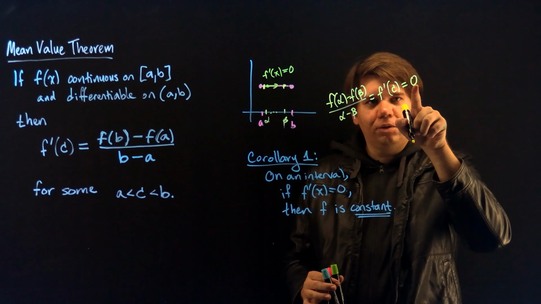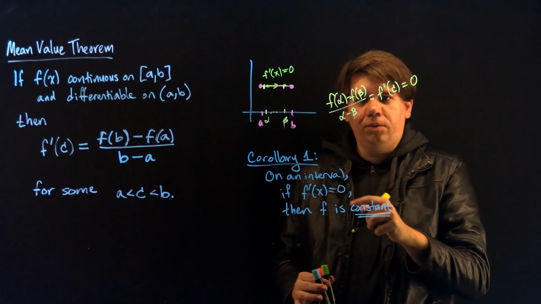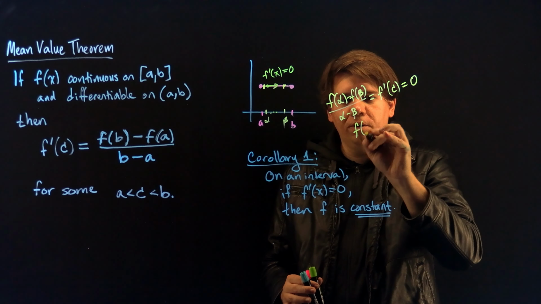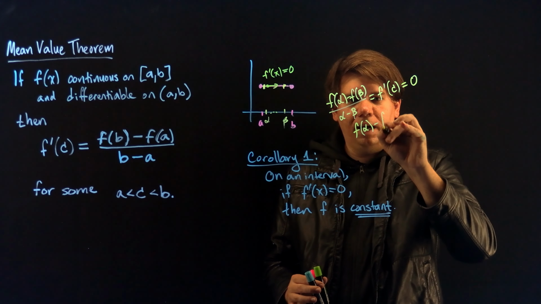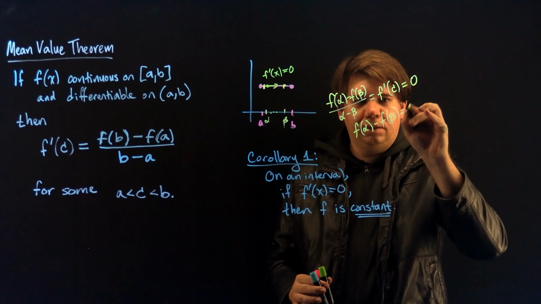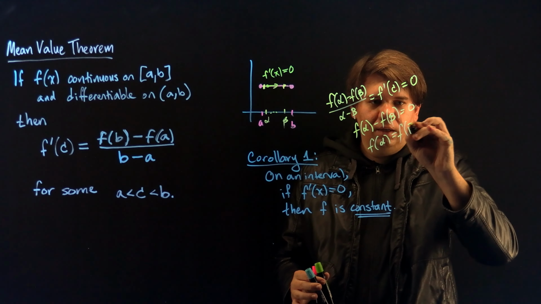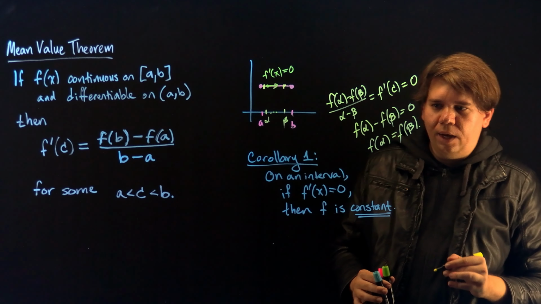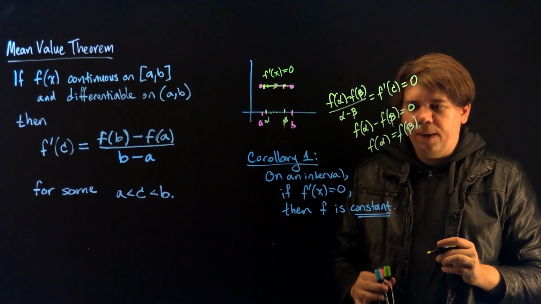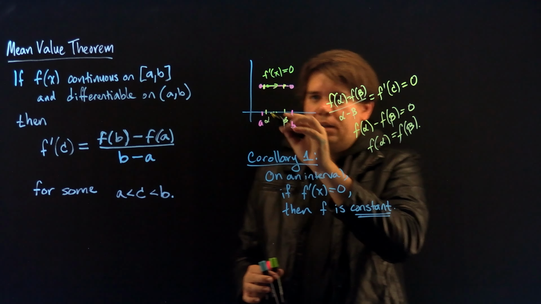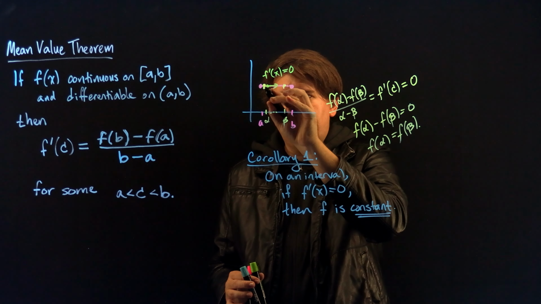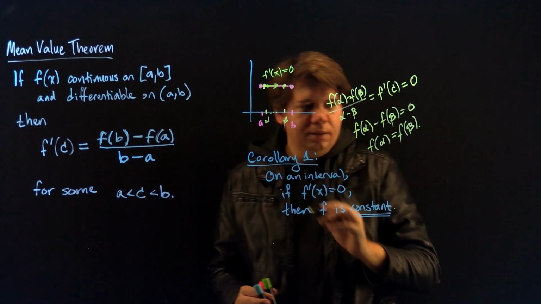But if that derivative is always 0, that means this expression is always 0, which means the top of it is always 0, which means f of alpha minus f of beta is 0, but that means that f of alpha equals f of beta. Okay, so maybe I got kind of fancy with the alpha and beta here, but the point is the function at alpha must be the same height as the function at beta.